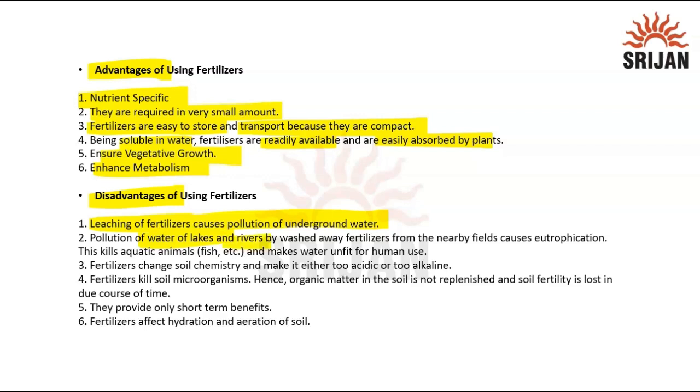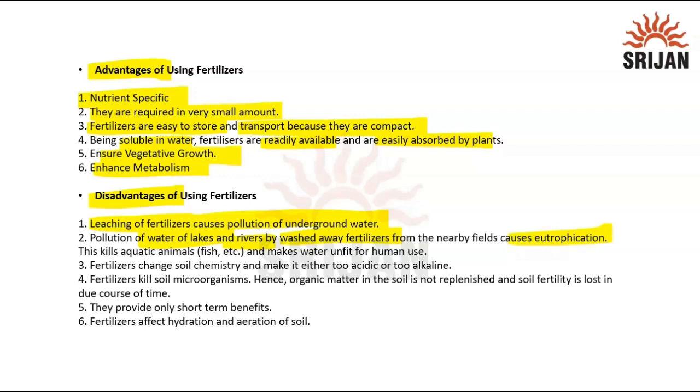Pollution of water, lakes and rivers, which are very close to the agricultural areas. These fertilizers are washed away, and you can see these washed away fertilizers actually entering these water bodies and causing eutrophication. Eutrophication is when an unnecessary amount of minerals reaches the water body, which allows a sudden algal growth, which at the end leads to a layer of algae over the water, reduces the amount of oxygen within the water, and leads to the death of all the aquatic organisms.